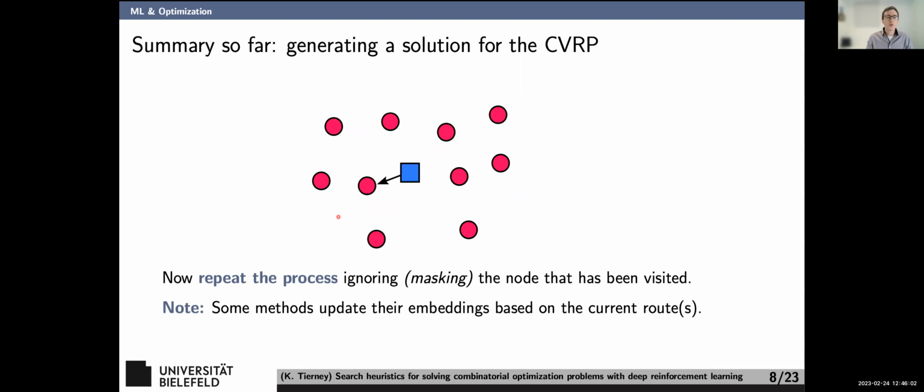You can mask the node that you already visited, essentially hiding it from the output. Some methods update their embeddings, because in a sense you have a new instance now, right? You can imagine a phantom depot or a virtual depot that encompasses this whole thing, so you could update your embedding. Some methods do that. It works sometimes, it doesn't other times. I wish I knew when or why. I don't think we know that much about it yet.